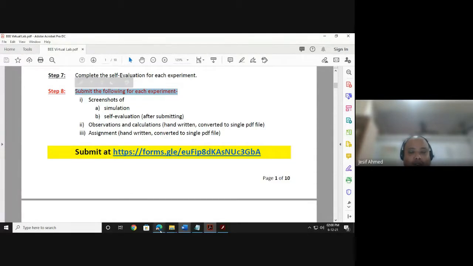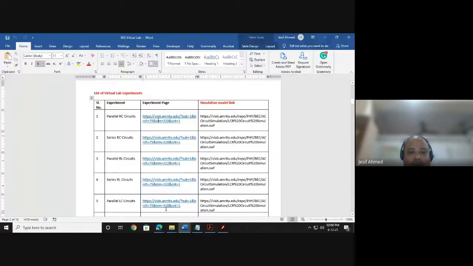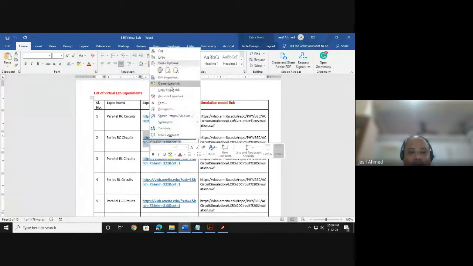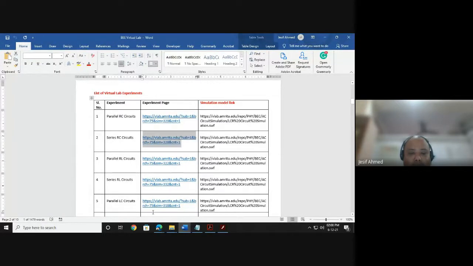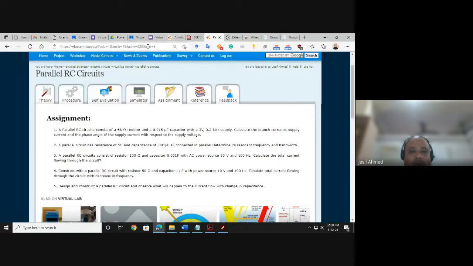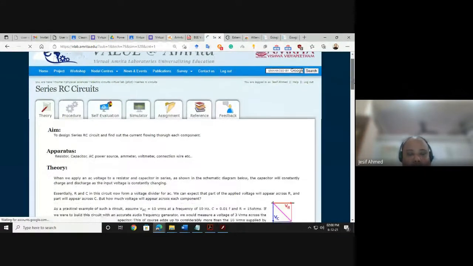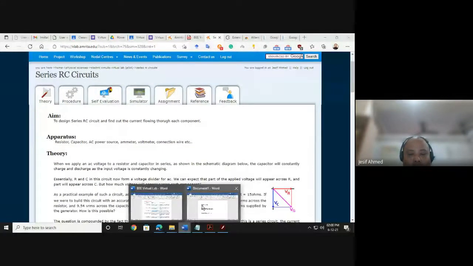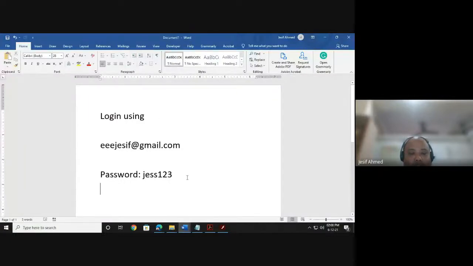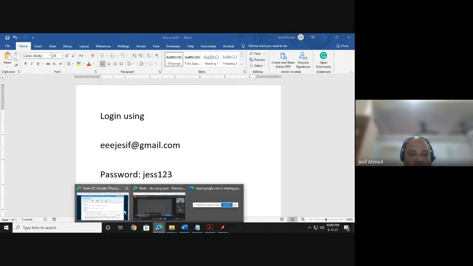But in all the experiments, like say I go to experiment number 2, to the experiment page. Let me copy this experiment page link. Copy and paste. These pages can be accessed only after logging in. And logging in, you can register yourself or use this part, as I have already told you. So this is the experiment number 2.